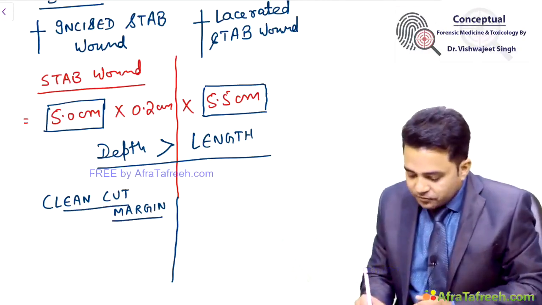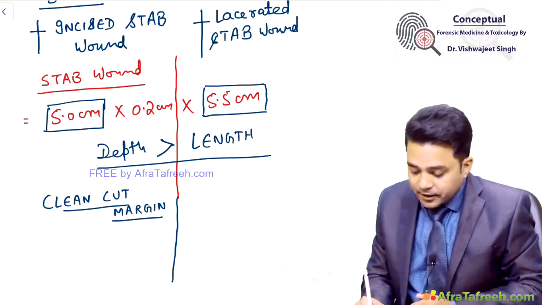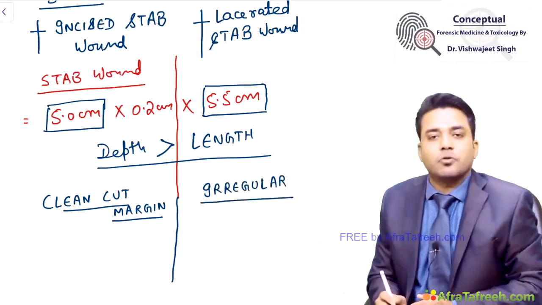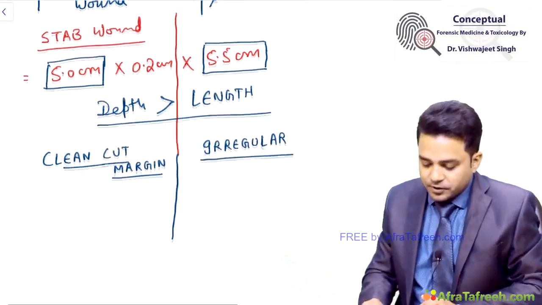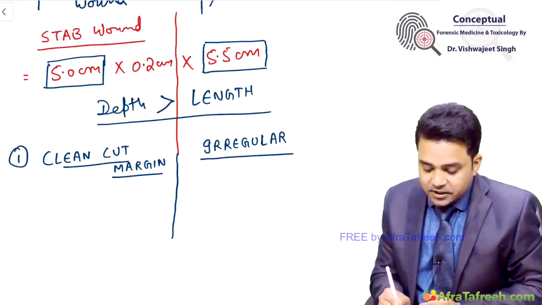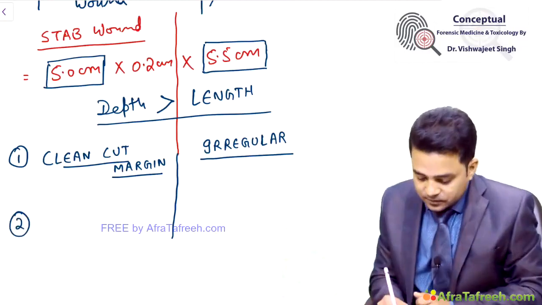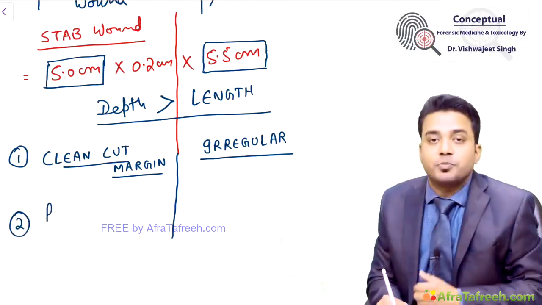If the margins of the wound are irregular, I will categorize, okay, this is a lacerated wound. Next point of importance is presence of tissue bridges.